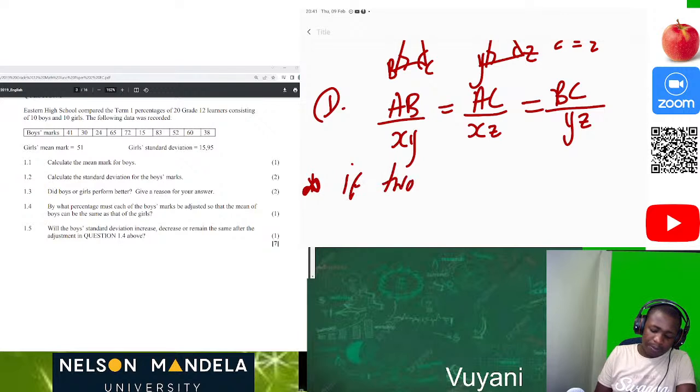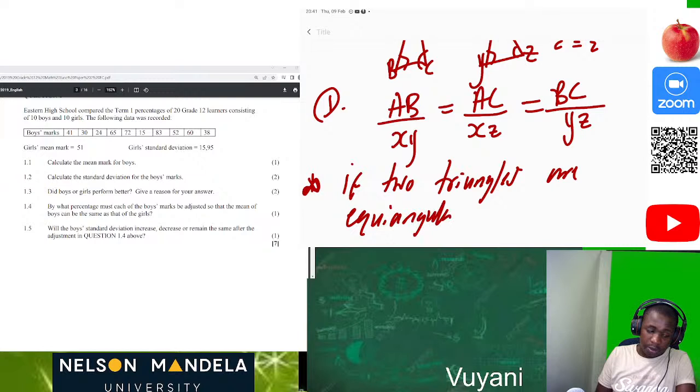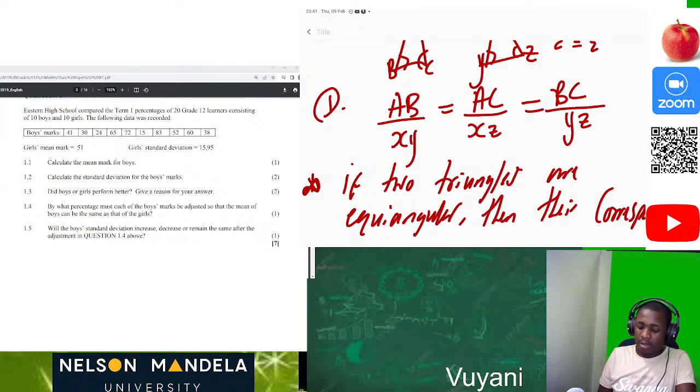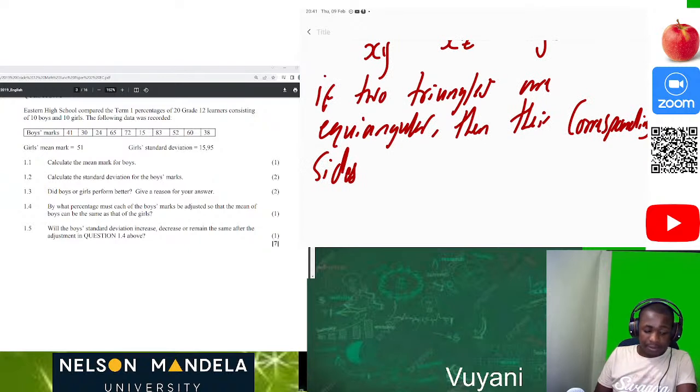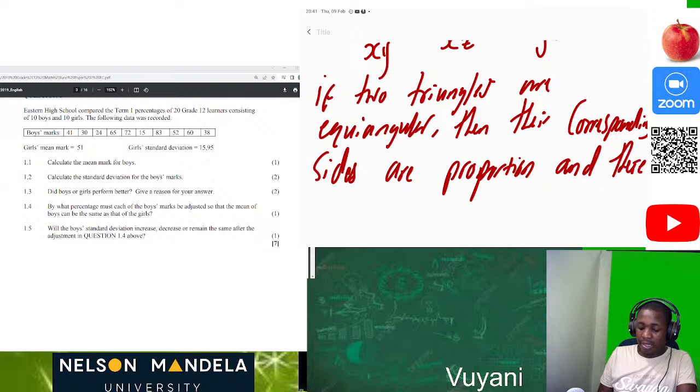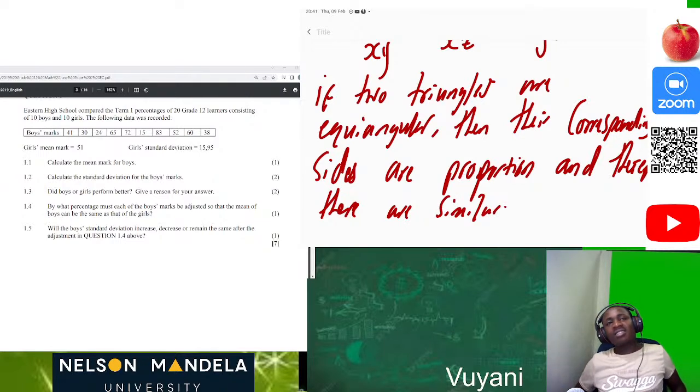If two triangles are equiangular, then their corresponding sides are in proportion, and therefore they are similar. Therefore they are similar. This is good.